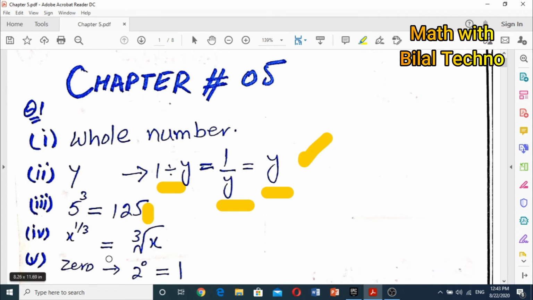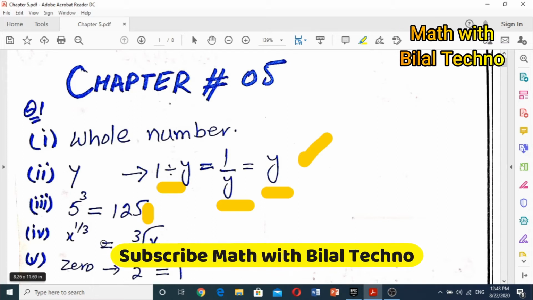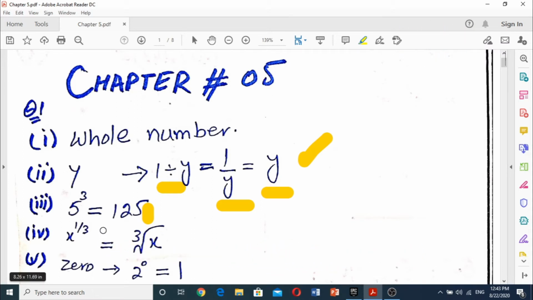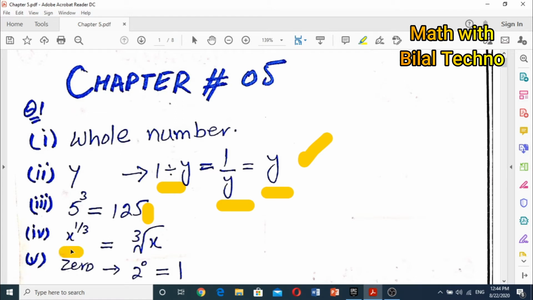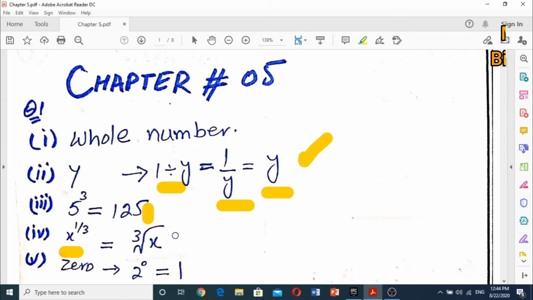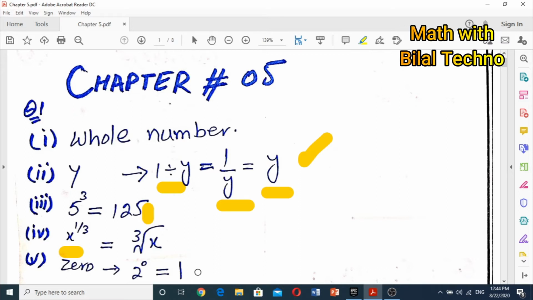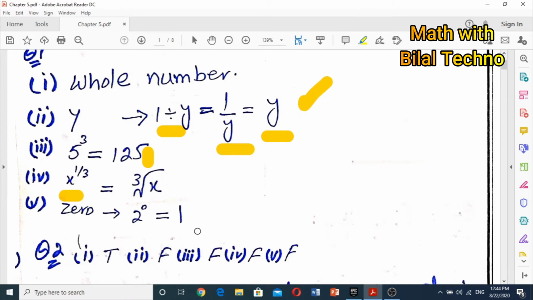125. Next is, x raised to power 1 by 3 is expressed in the radical form as. If we are given an expression like x raised to power 1 by 3, then it becomes equal to the cube root of x in terms of radical. The last fill in the blank is, a base raised to power blank is equal to 1. So every integer, every real number raised to power 0 is always equal to 1. So please mind this step that every number in the universe raised to power 0 is always equal to 1.